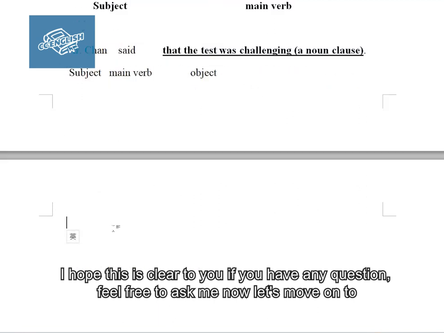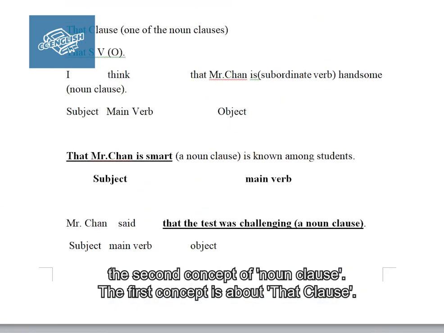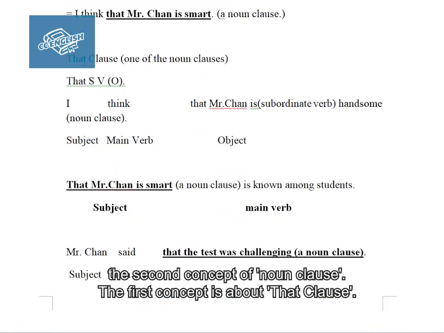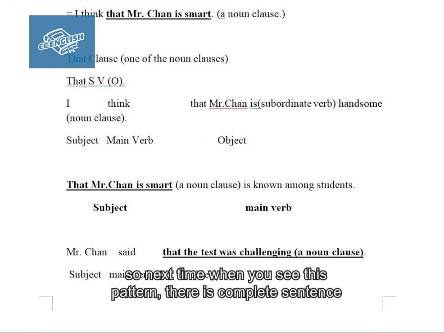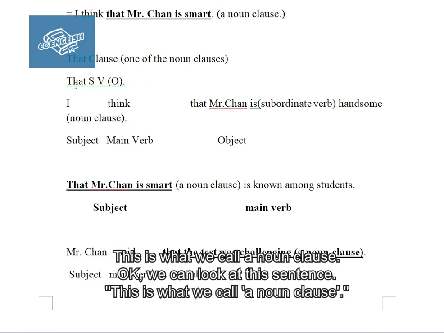Now let's move on to the second concept of noun clause. The first concept is about that clauses. Next time when you see this pattern, a complete sentence, SV or SVO, with a "that" before it, the whole thing is a noun. This is what we call the noun clause.